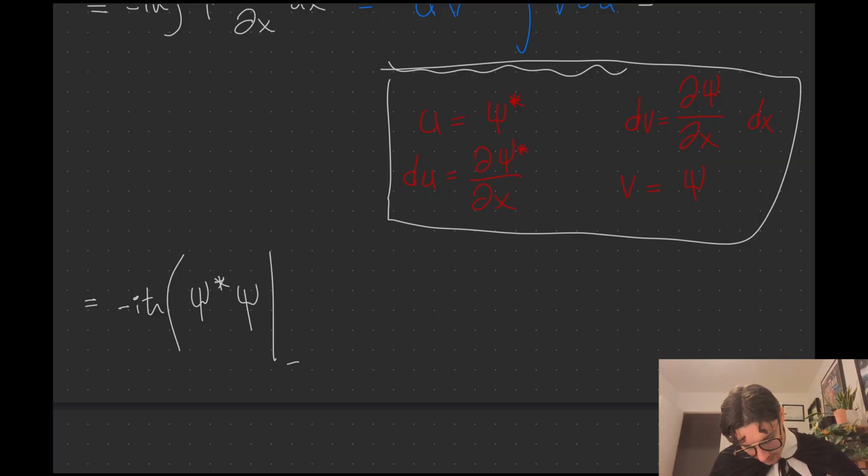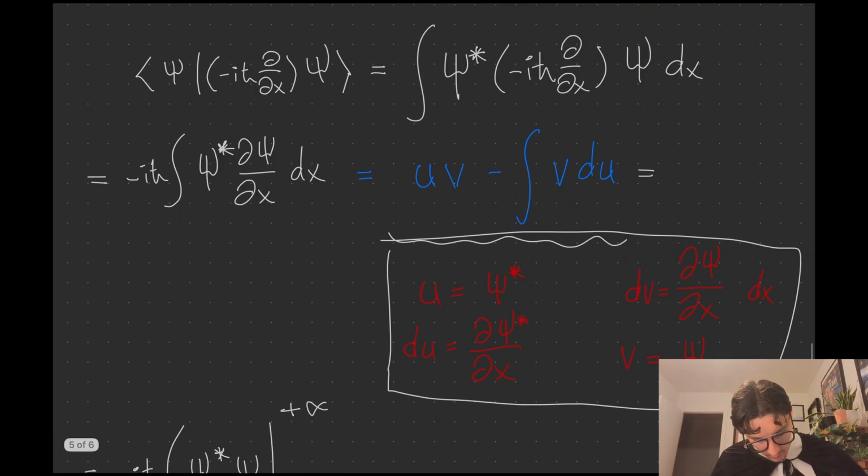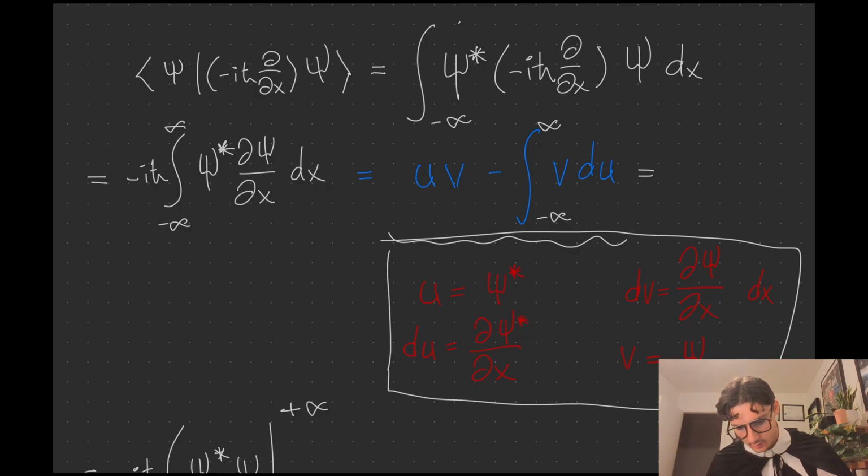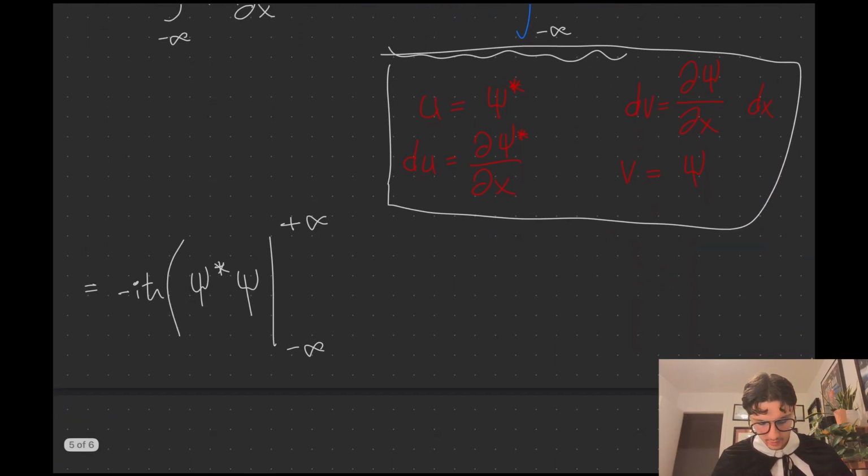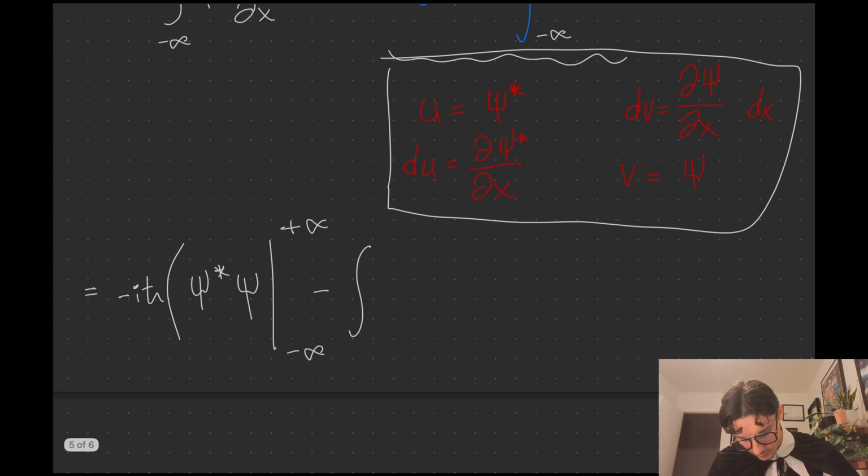This is evaluated at the bounds, negative infinity to positive infinity, because this integral is always from negative infinity to positive infinity. Remember, you have to integrate over all of space. And then we have minus the integral of v, which is psi, du, which is partial this, dx. Now we have this closed off.